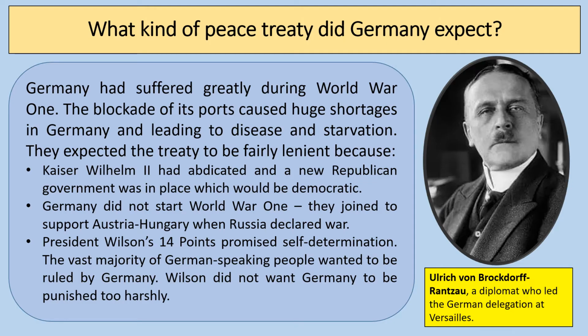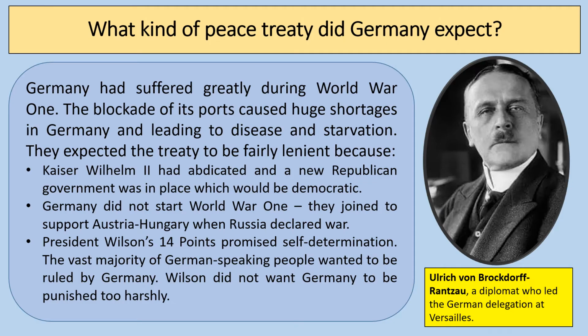The third thing is that President Woodrow Wilson of the United States of America made a speech in January 1918 to the American Congress where he outlined his 14 points, and these were his ideas for how Europe should be reconstructed after the First World War. And it promised ideas like self-determination, where the people in different areas would be able to decide who governed them. It was quite idealistic. It was based around ideas of things like free trade, freedom of the seas, for example, and a League of Nations. And the vast majority of German-speaking people in 1919 wanted to be ruled by Germany.